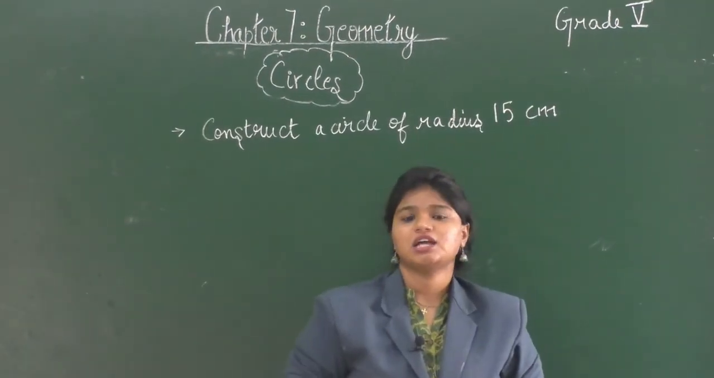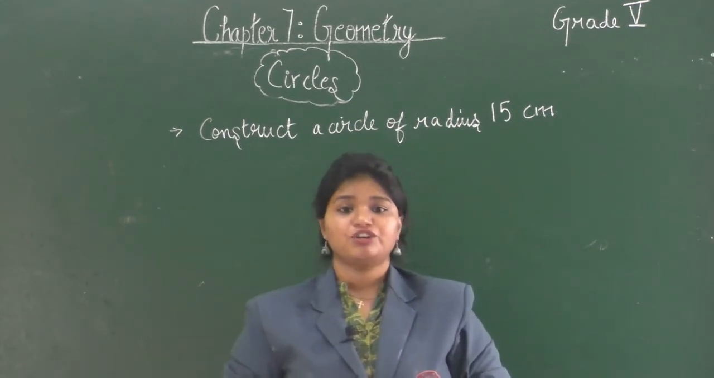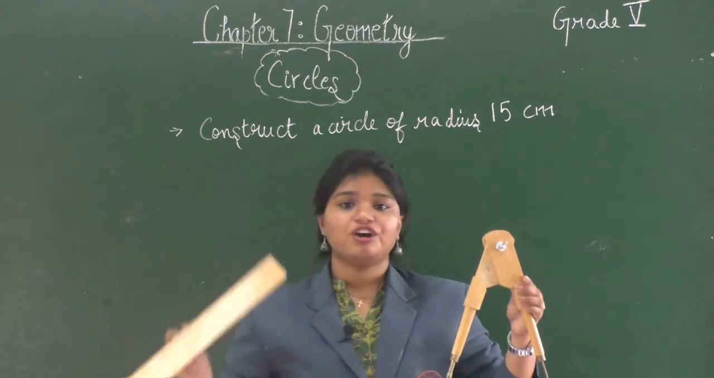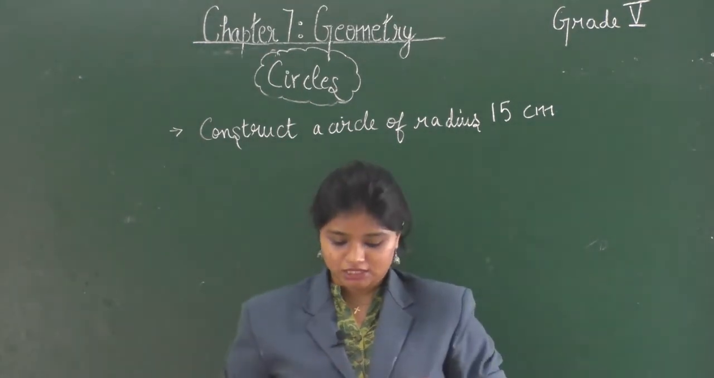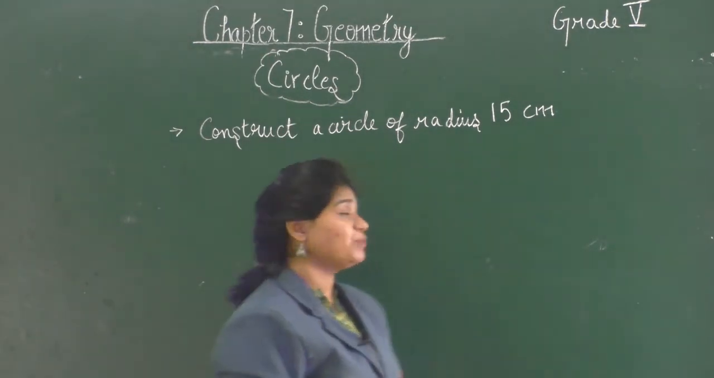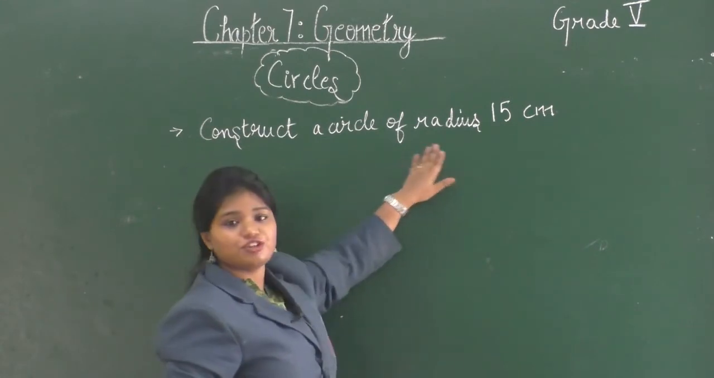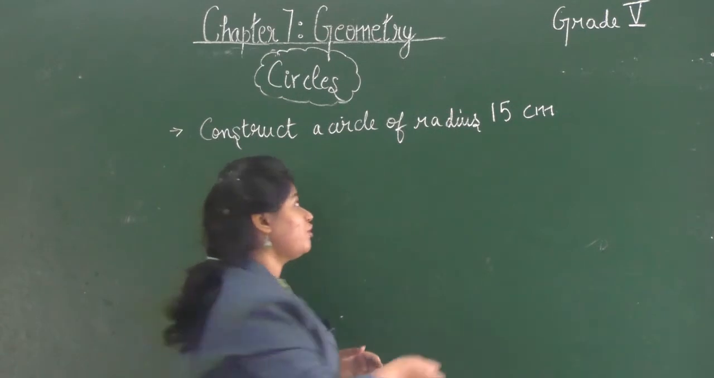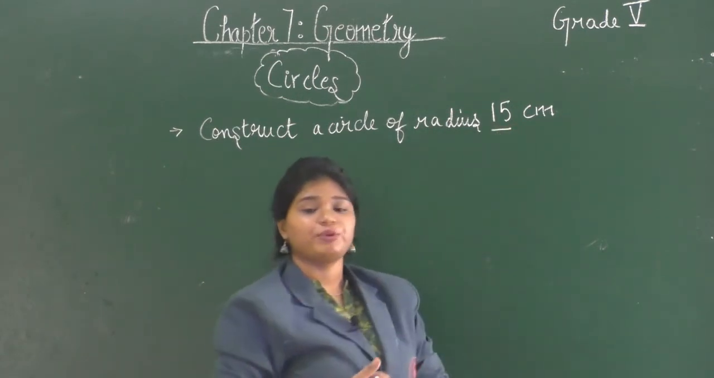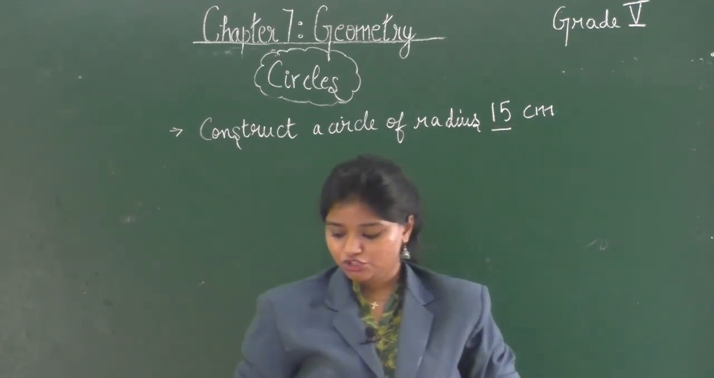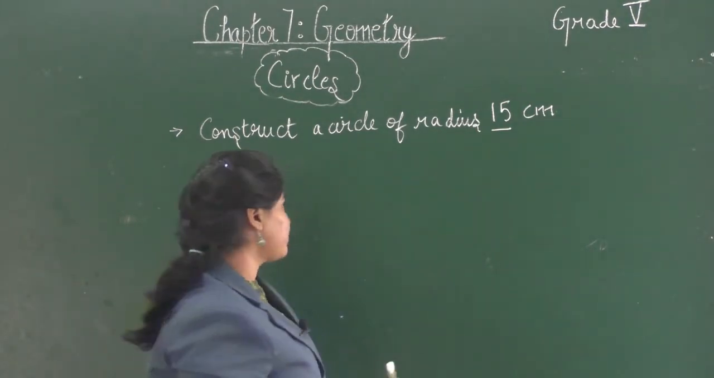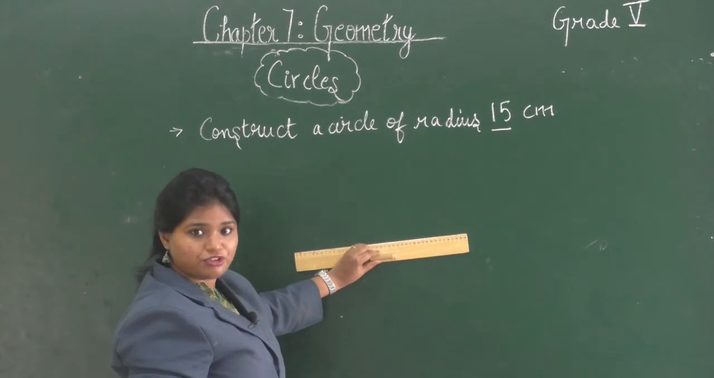Okay, now let's learn how to construct a circle. For construction of a circle, you require a compass, a ruler and a pencil. So here we have the question which says, construct a circle of radius 15 centimeter. You have to take care of the measurement given as the radius of a circle. So first, you will take the ruler and the compass. You will place the ruler on your notebook